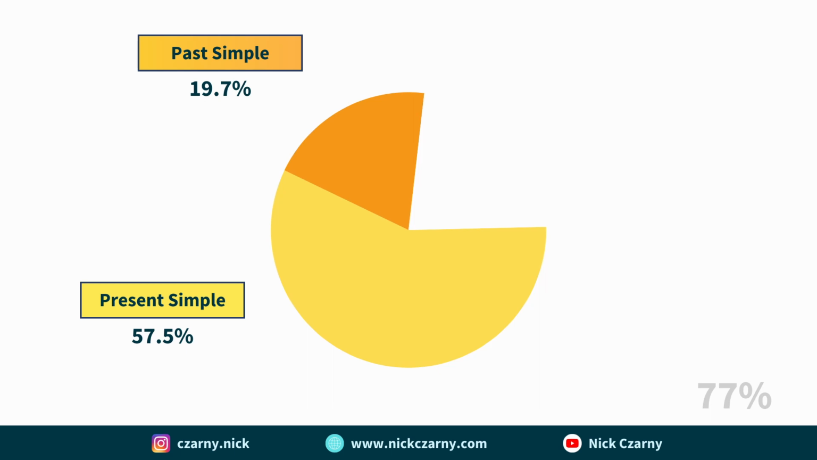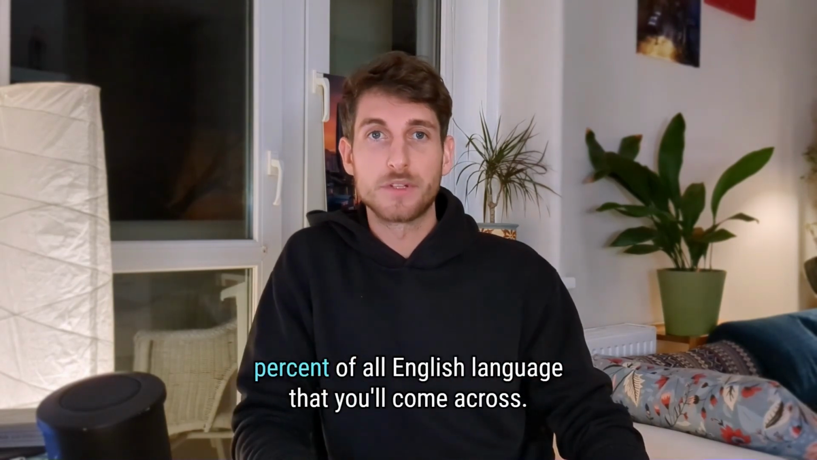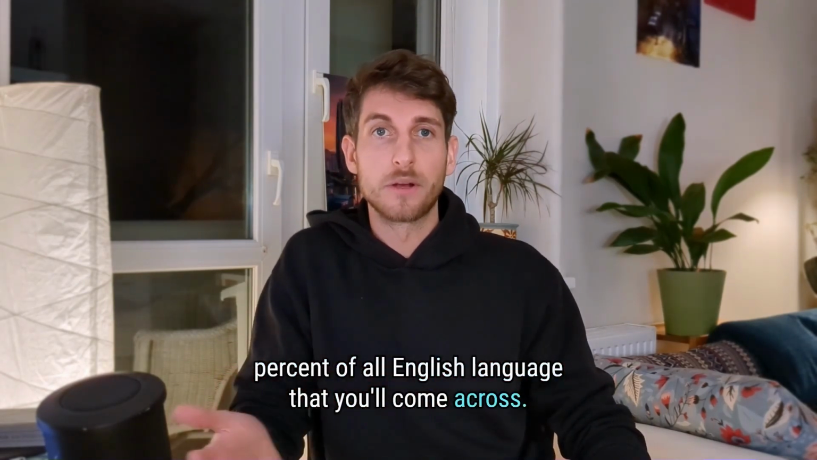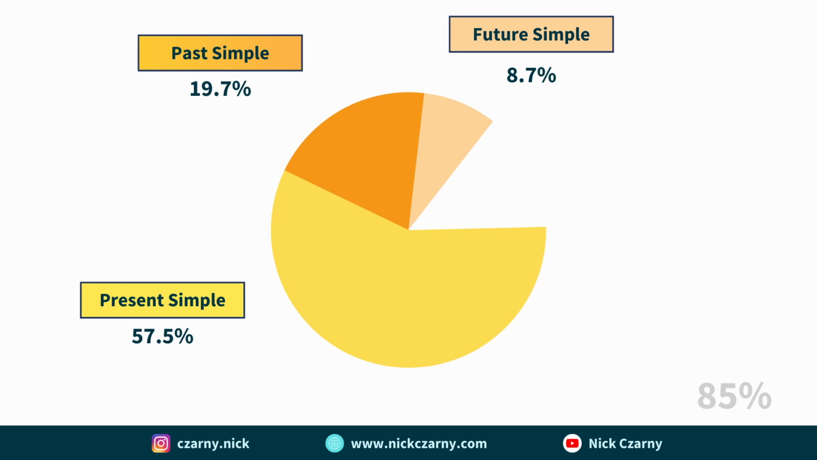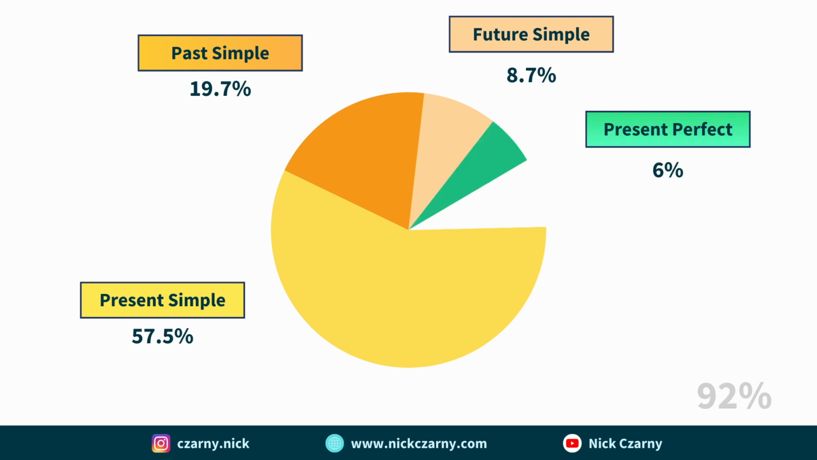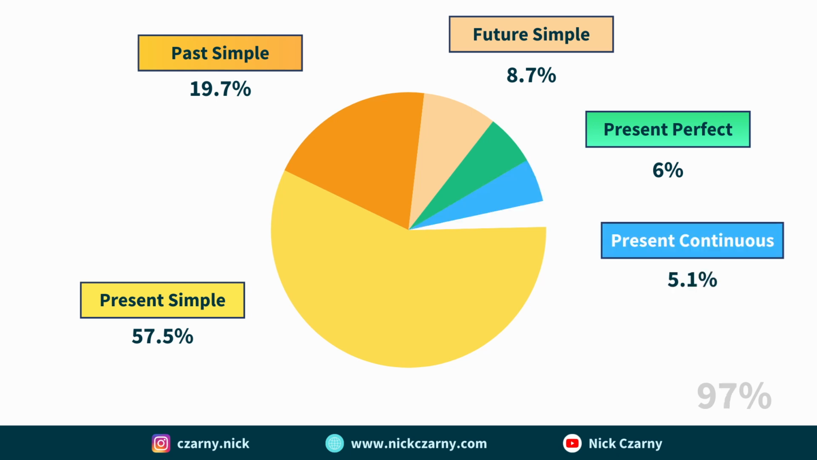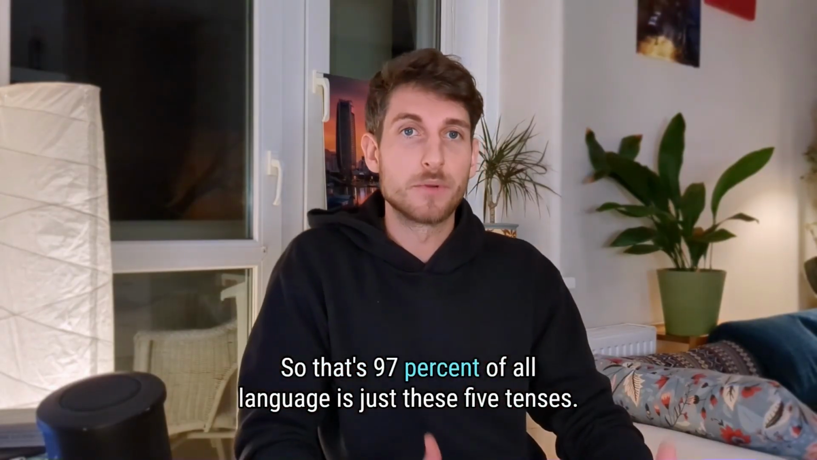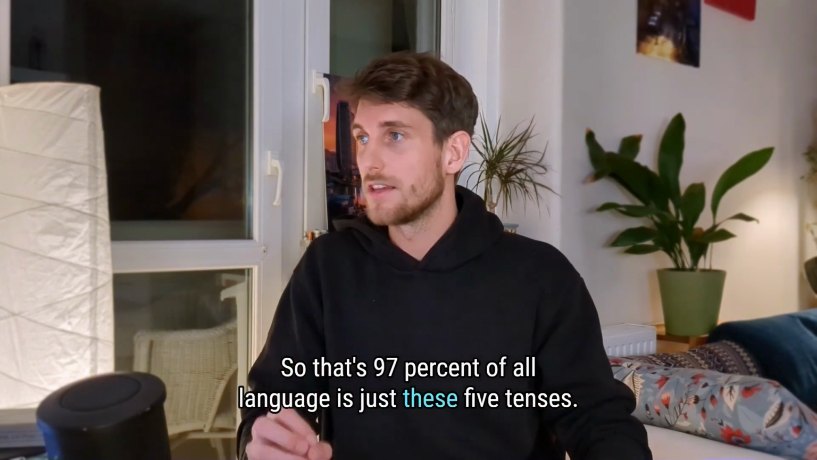To show you the statistics, these numbers are averages from multiple studies done on the English grammar. Present simple and past simple together create 77% of all English language that you'll come across. Adding future simple to it will add an extra 8.7%. Then present perfect, extra 6%, and present continuous, extra 5.1%. So that's 97% of all language is just these 5 tenses.